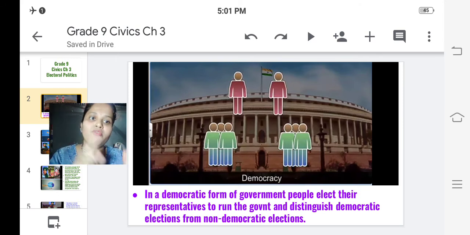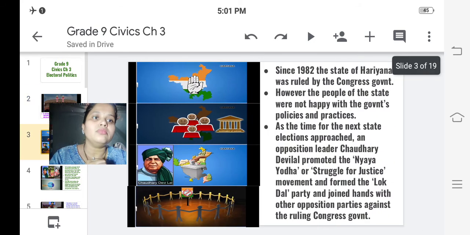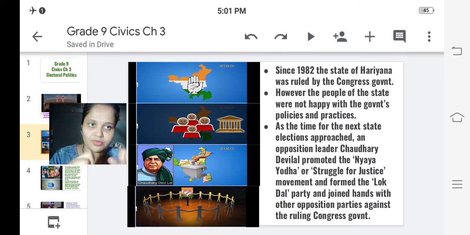So in a democratic form of government, people, okay, common people, we elect our representatives to run the government, and we are the ones who distinguish democratic elections from non-democratic elections. We are not going to move towards non-democratic elections. We are going to concentrate in this chapter on democratic elections. Okay, let us study this through an example of the state Haryana. It's just an example, okay.